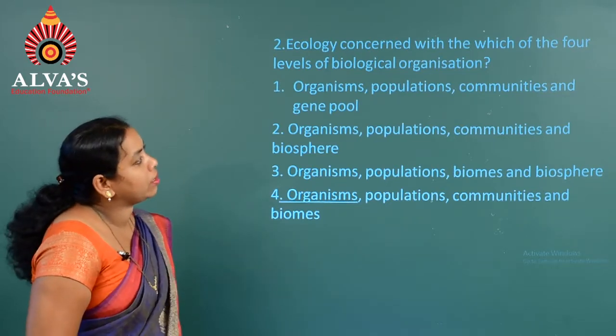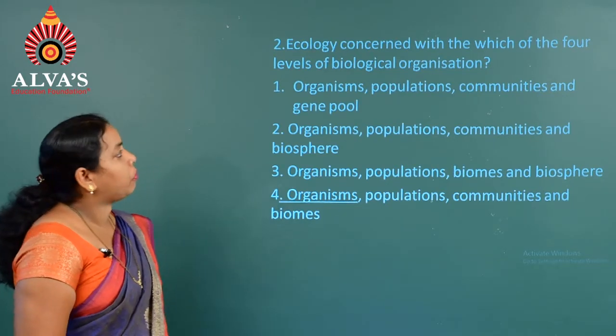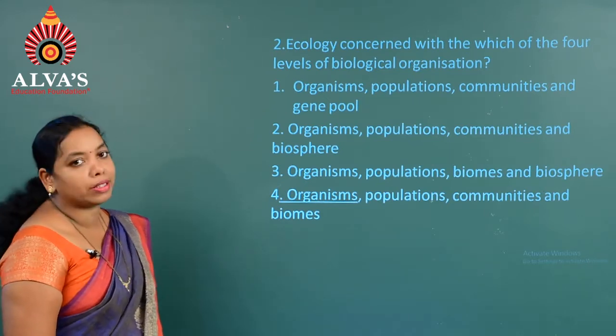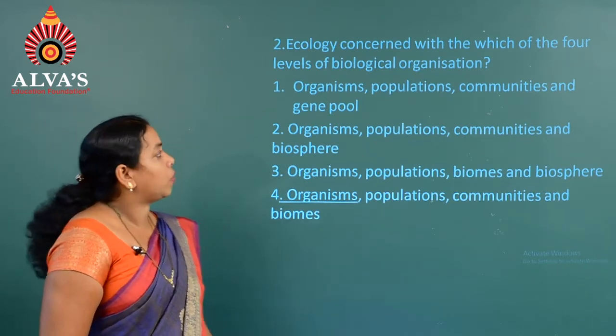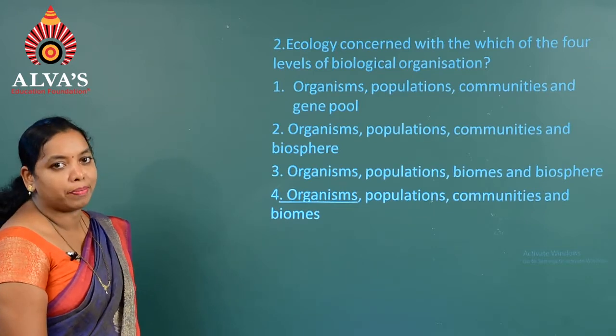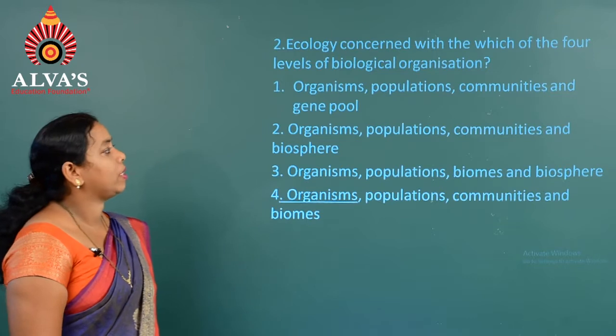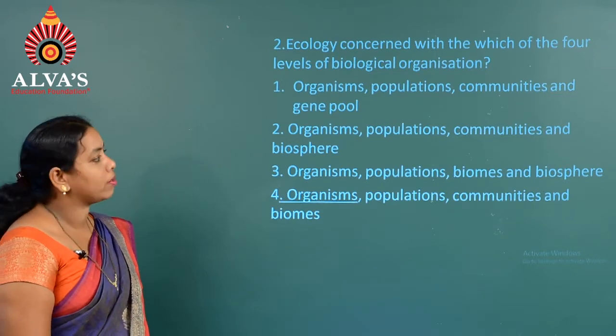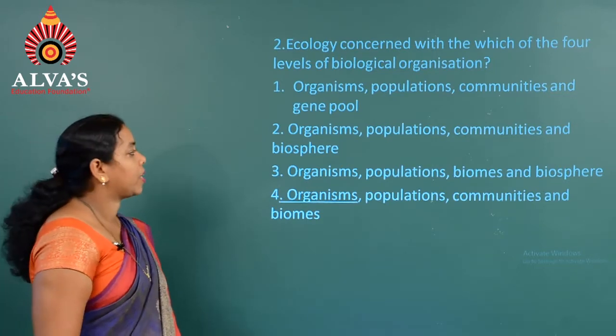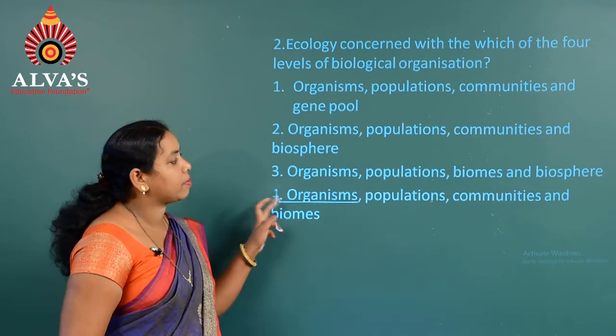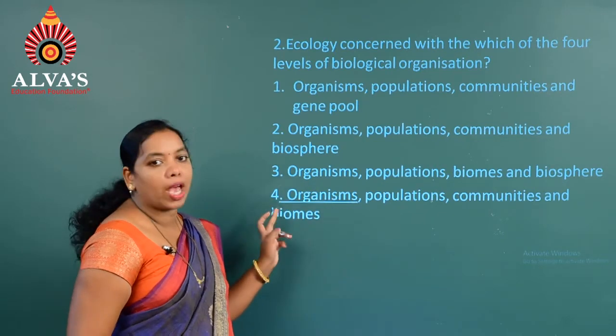Now to discuss the next question, that is the second one. Ecology is concerned with which of the 4 levels of biological organization? The first option is organism, population, communities and gene pool. The second one, organism, population, communities and biosphere. The third option is organisms, population, biomes and biosphere.